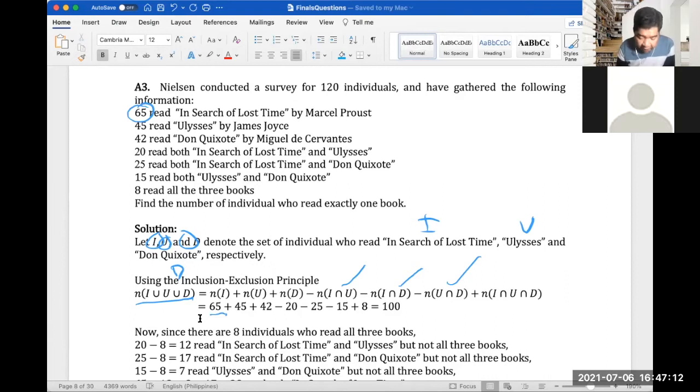And then n of U is 45 here. And n of D, which is 42 here.